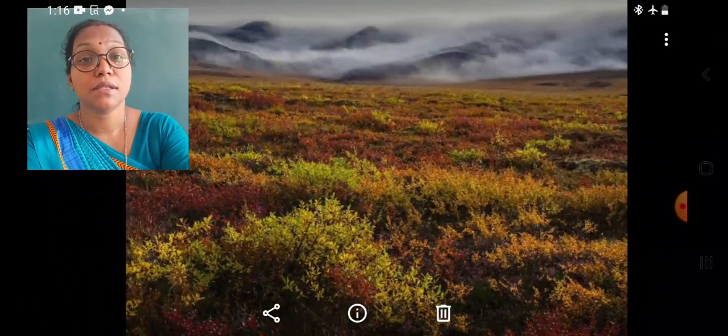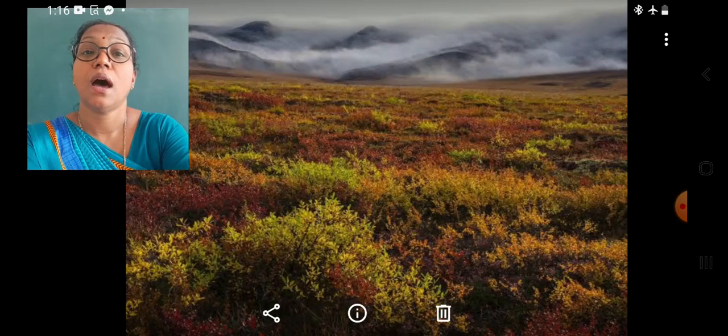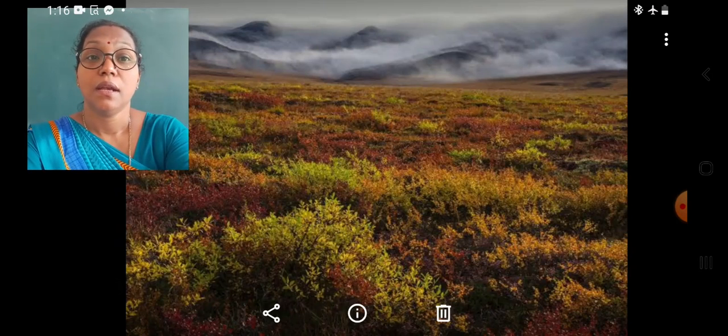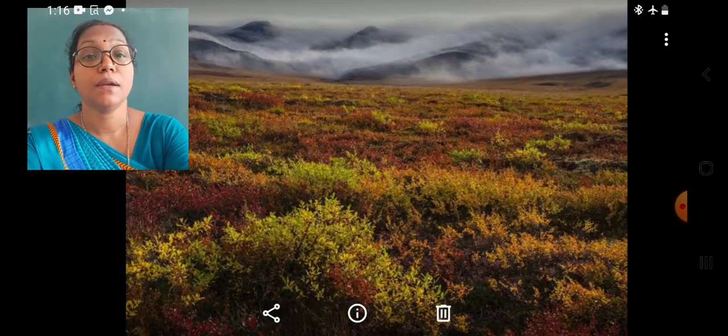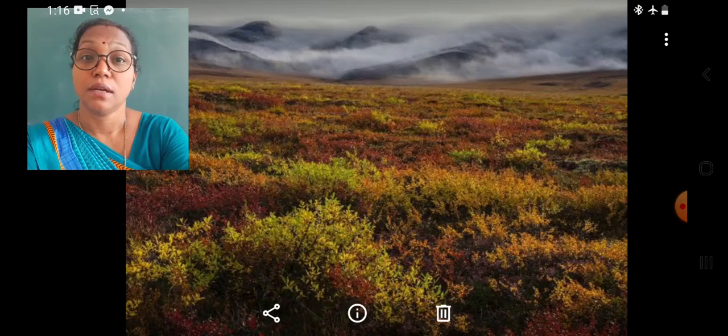The regions near the Arctic, like the northern parts of Asia, Europe and North America, are treeless. There are only a few species of plants present in those regions.